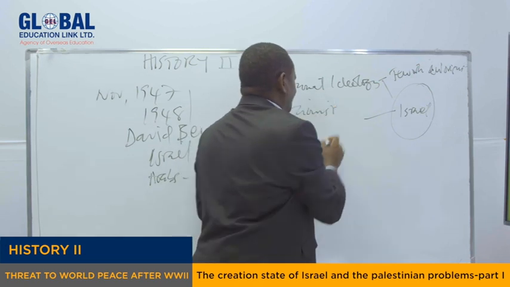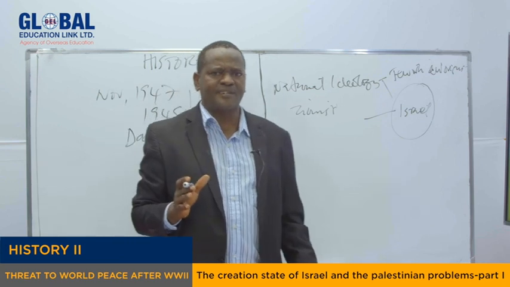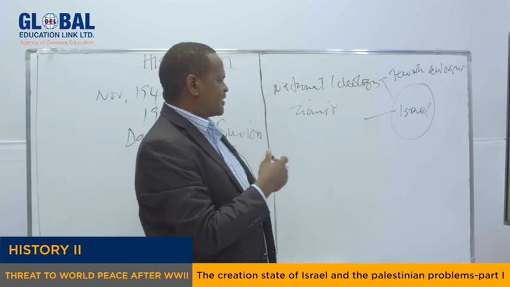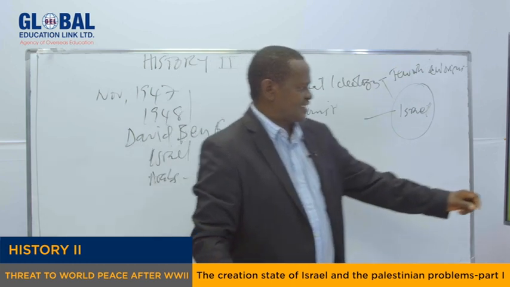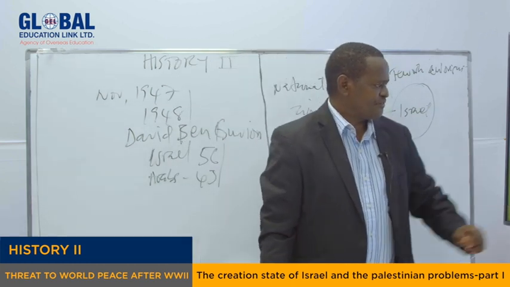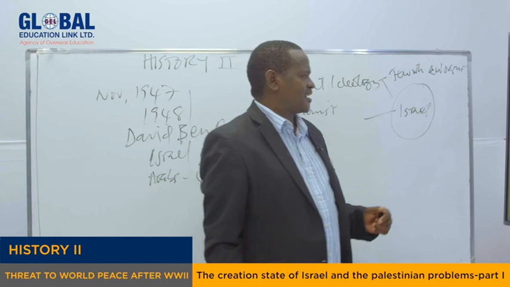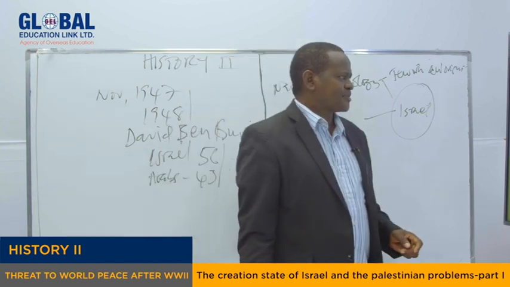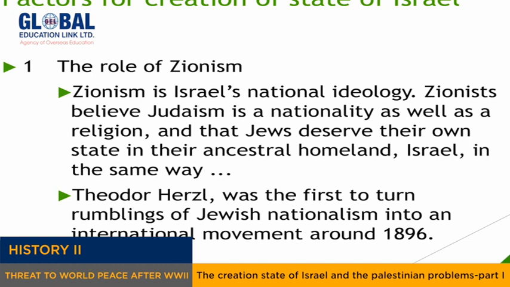So in that case, the Jews who were living in different parts of the world, who were living in Europe, who were living in America, regarded themselves as one. As I said earlier, Theodor Herzl was the first one who came up with that idea of uniting all the Jews regardless of where they live. My dear students, Zionism is a religious, and also a political effort that brought thousands of Jews together in what they called their homeland, of course, in the Middle East.